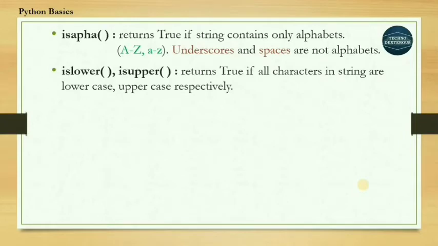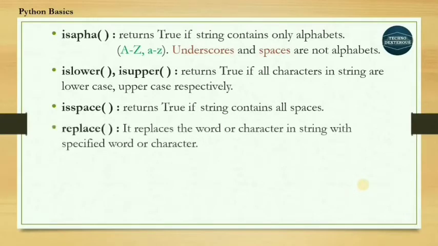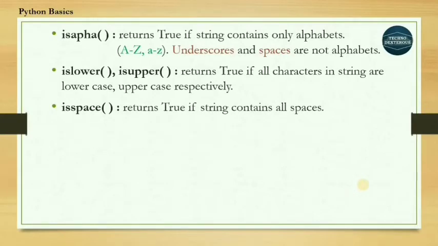islower and isupper return true if all characters in the string are lowercase or uppercase respectively. These methods are useful to identify if all the characters present in a string are in lower or capital case. isspace returns true if the string contains all spaces. That means the string does not contain any character or number, it only contains blank spaces. That is a blank string.